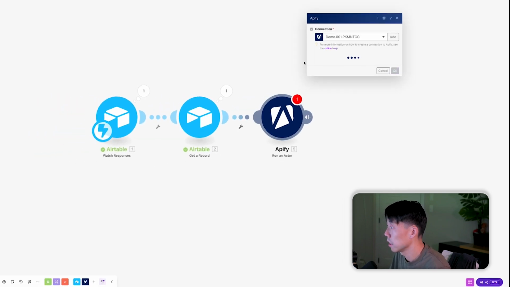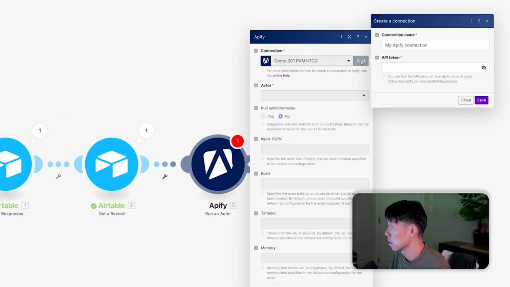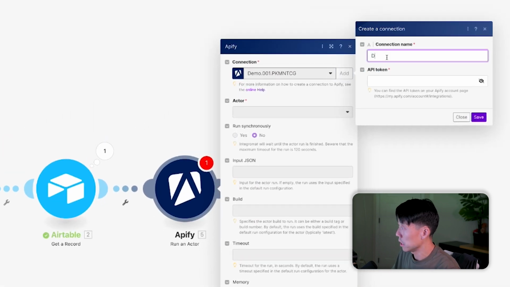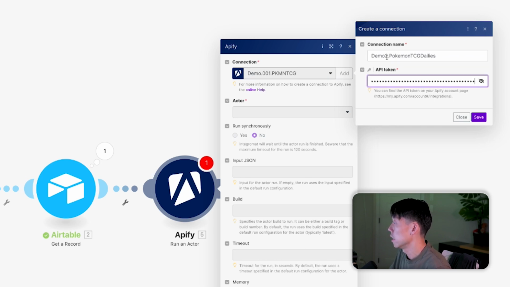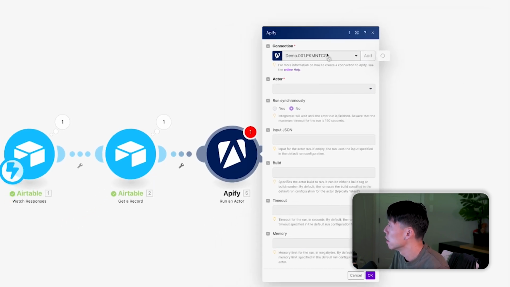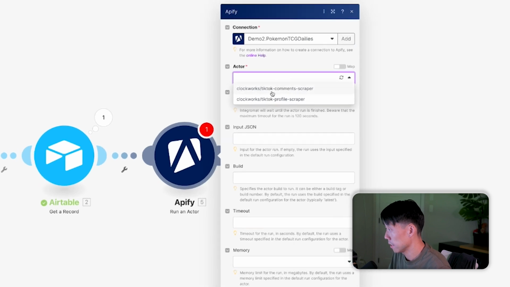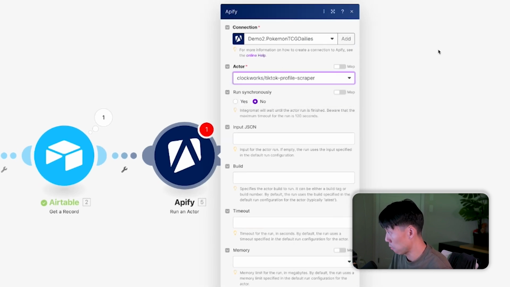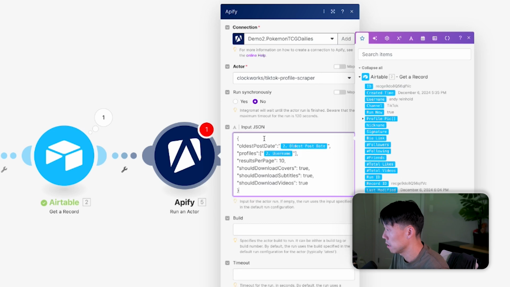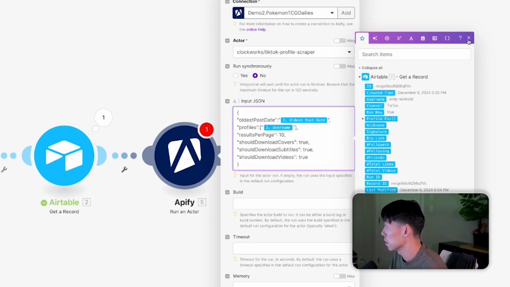All right, so now back in Make, we're going to add an Apify module, run an actor. For the sake of demo purposes, we'll add a new connection, Pokemon TCG dailies, and paste that API key. It's connecting, and there we go, we're connected. Now, the actor is going to be the TikTok profile scraper that we grabbed before. Run synchronously, I think we should do no. And then the JSON, which we talked about, we're going to grab this one.